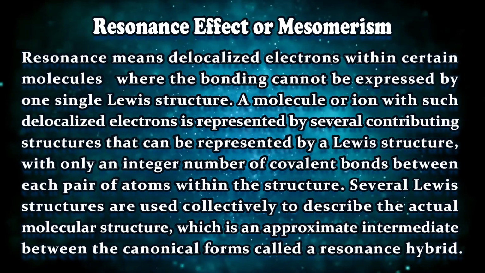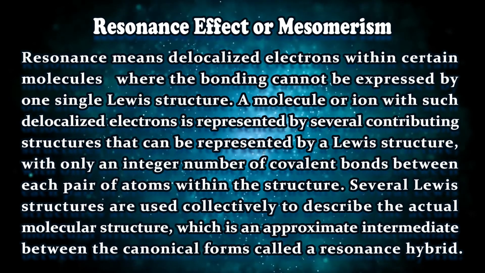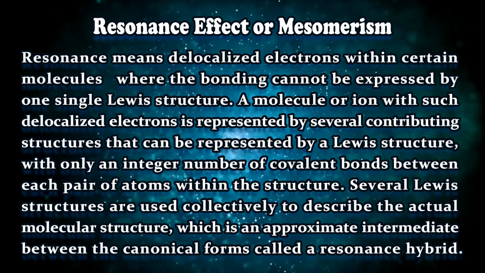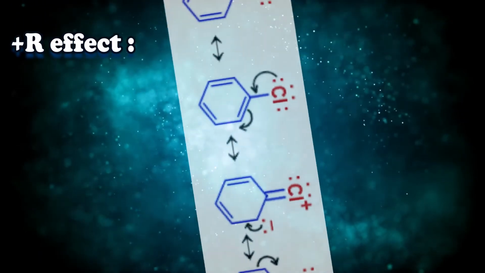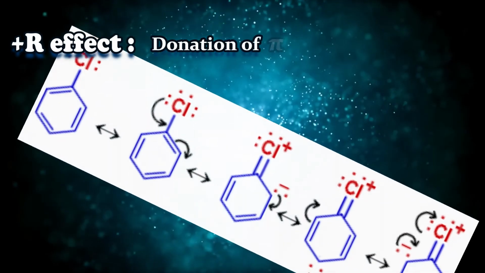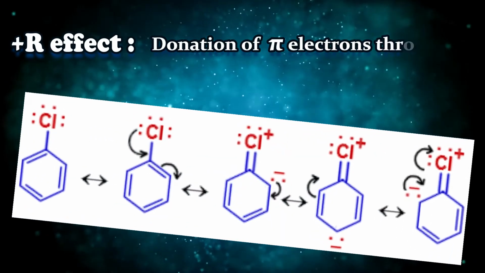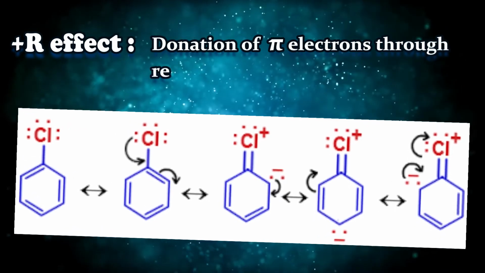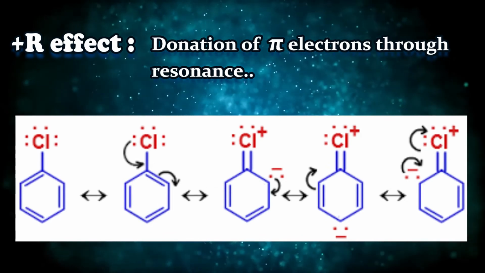If we take one example of this type of group, it is chlorobenzene. In chlorobenzene, we have the Cl atom, which has 3 pairs of Lewis dot electrons, which may participate in resonance. The similar thing will happen for iodine, fluorine and bromine also, right?